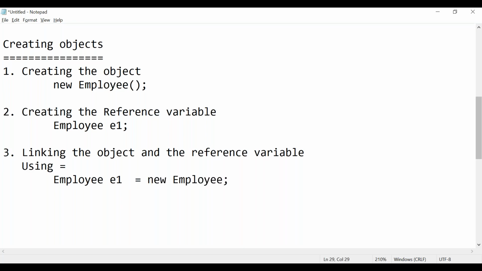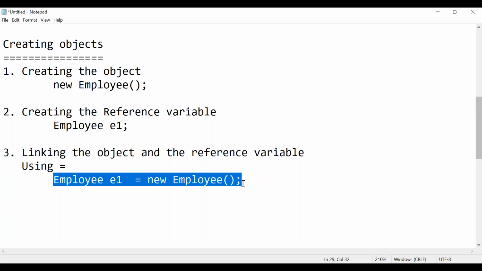This is the third step. When we write code like this, it means the physical object which is there in the heap memory is pointed to by the reference variable.